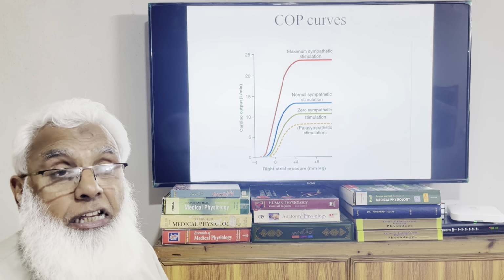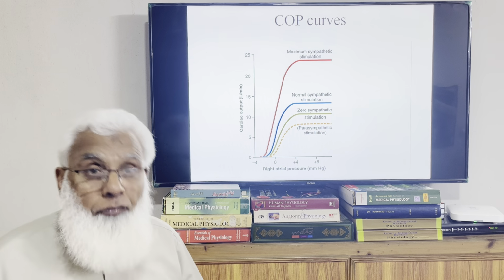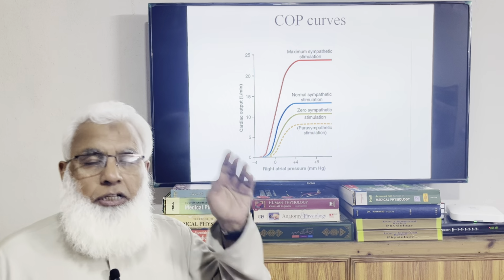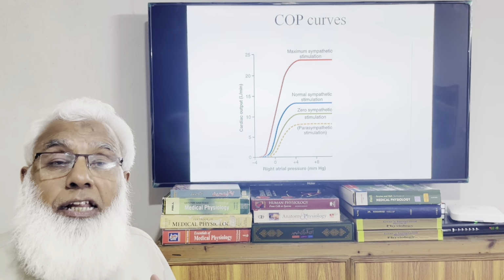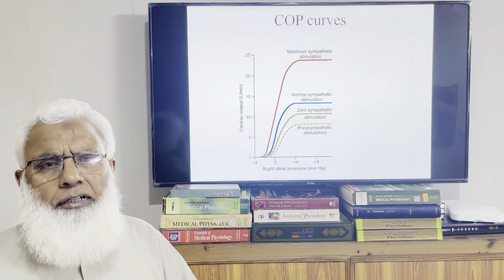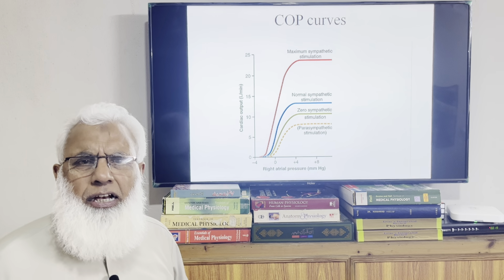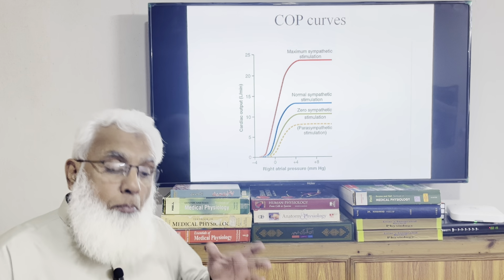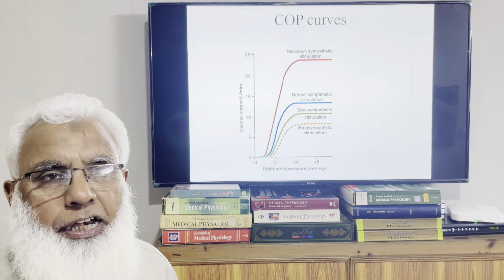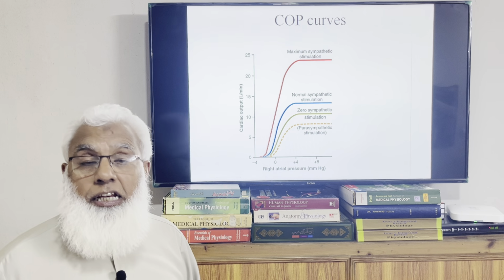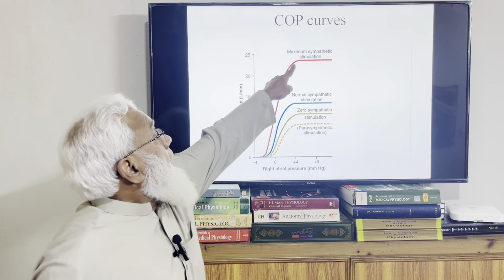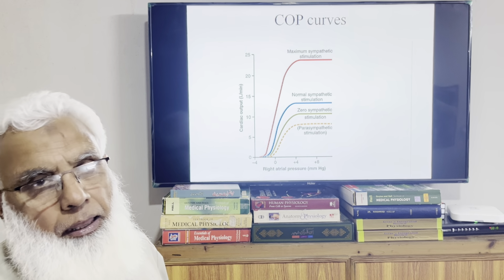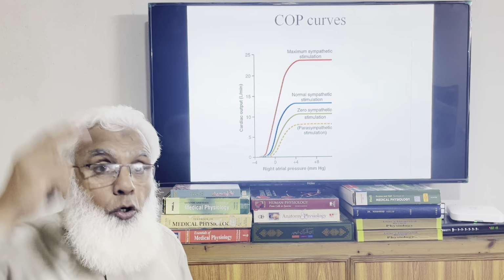In a well-trained athlete, there is hypertrophy of the heart as well. We will see that when we discuss cardiac output regulation. The force of contraction, the force generated by the ventricle, is tremendously more in the athlete as compared to normal people. So more force generated and more powerful contraction will increase the stroke volume and increase the cardiac output. And in those, instead of going to 25 liters, it may go to 30 liters or even 40 liters. In a marathon runner, cardiac output may go to 40 liters.